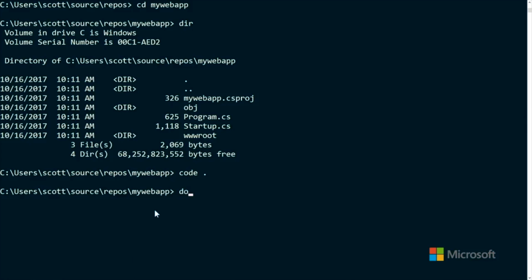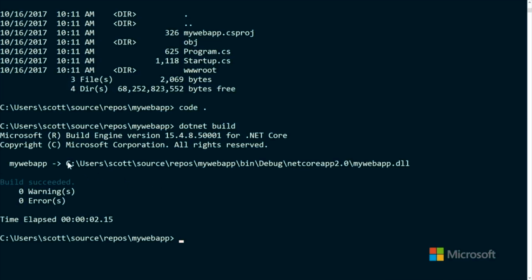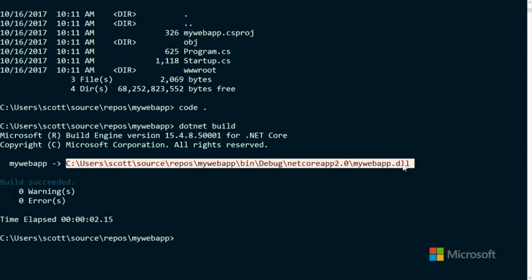And you can see that if you go and say .NET build. We've been saying .NET run. See how it actually points to your web app? It says my web app is right there.